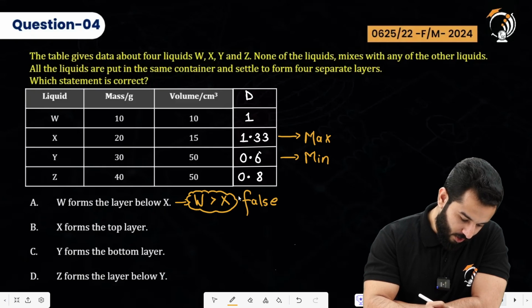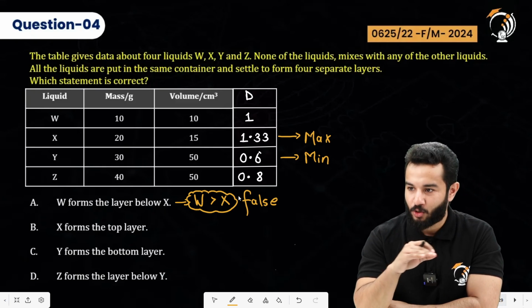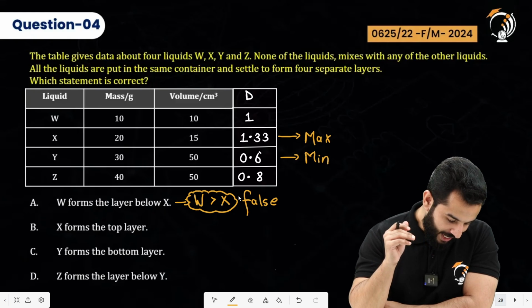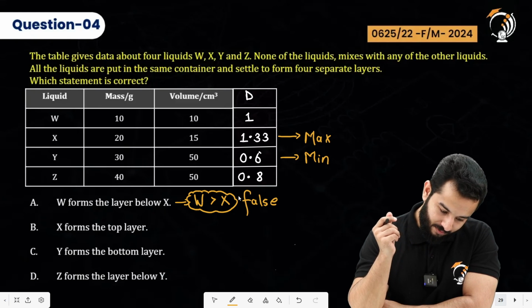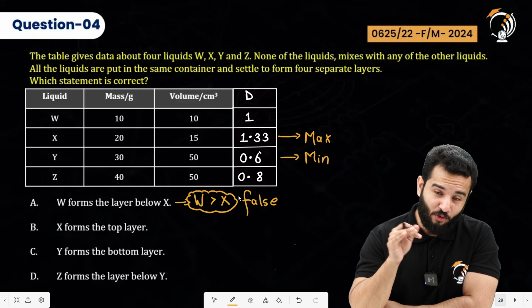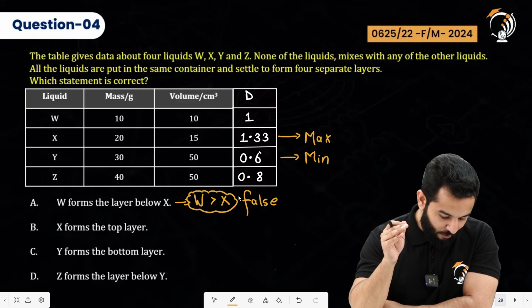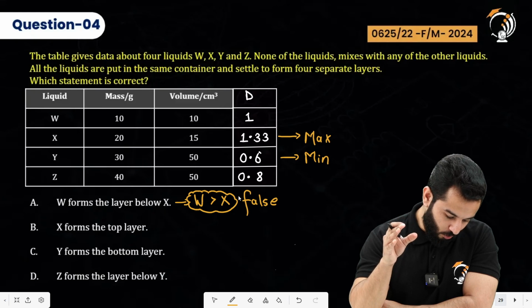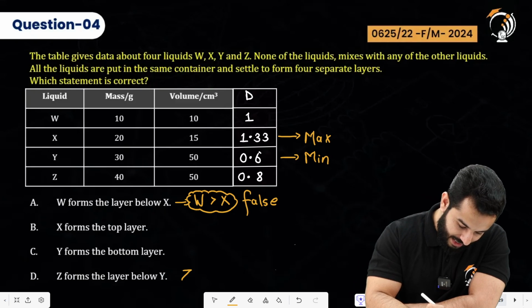That's not true because X has more density. So X is going to form a layer below W. X forms the top layer. That's also false. X is going to form the bottommost layer. Y forms the bottom layer. That's also not true. Z forms the layer below X. So according to this, the density of Z is actually greater than the density of Y.